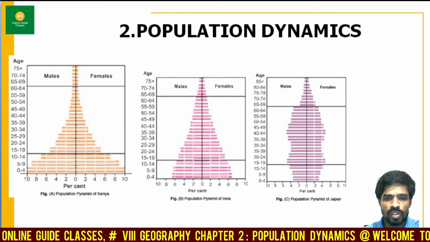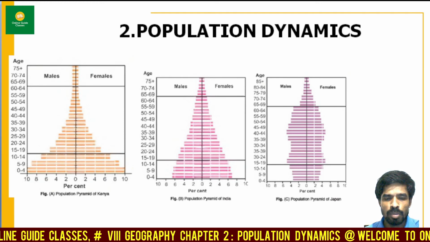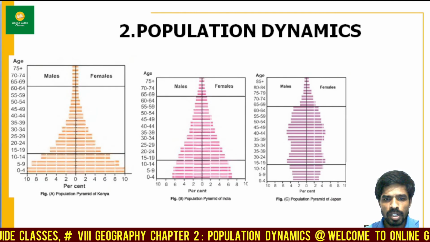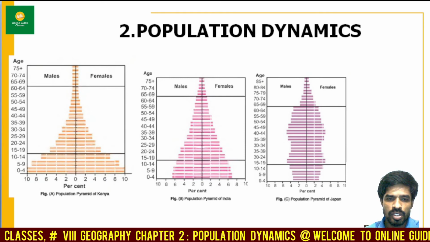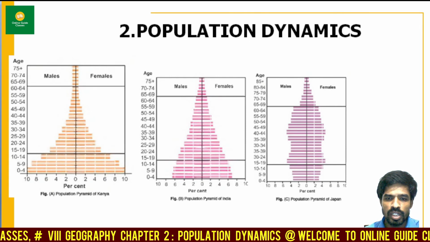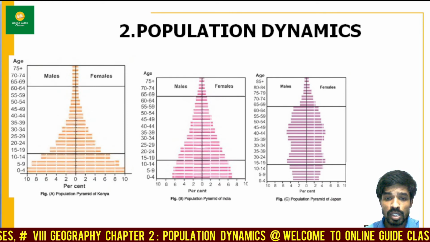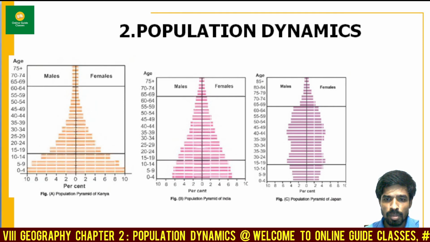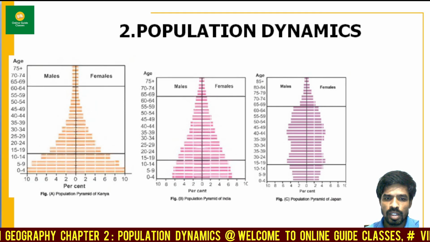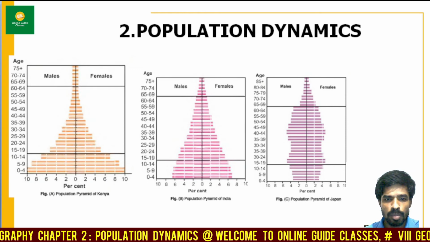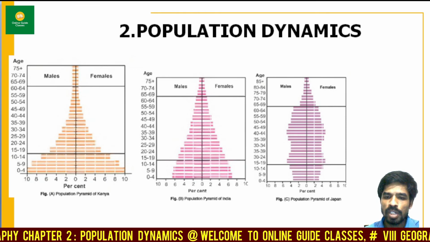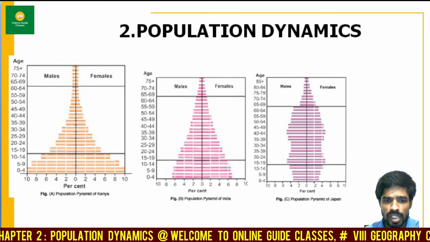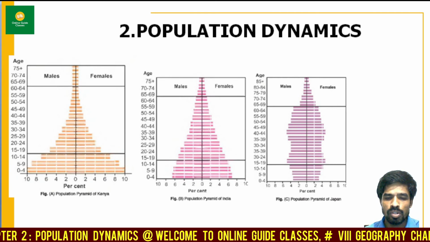The population pyramid of India shows a wider base, but the middle portion of the pyramid is in a healthy shape. The top is narrow. People are economically productive, and this is a good sign for the economy of India. Why? Because India is a developing country, and the number of dependents is not too much. The population pyramid of India is that of a middle income country. So the wide base indicates birth rates are still quite high, mainly due to the tradition of having large families in rural areas.